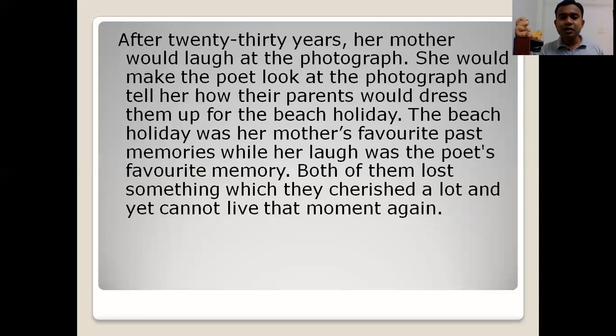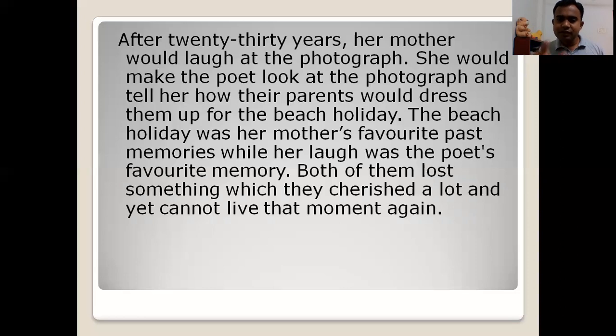The beach holiday was her mother's favorite past memory, while her laugh was the poet's favorite memory. So when mother used to see her past photograph, this was her favorite past memory. We can say lifetime memories, like the best memory of life.